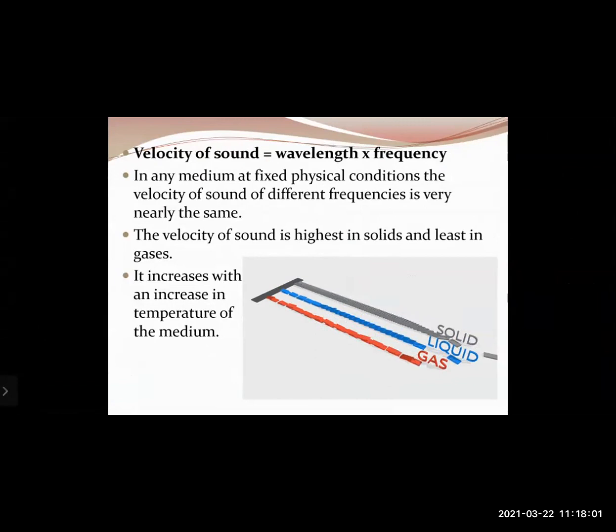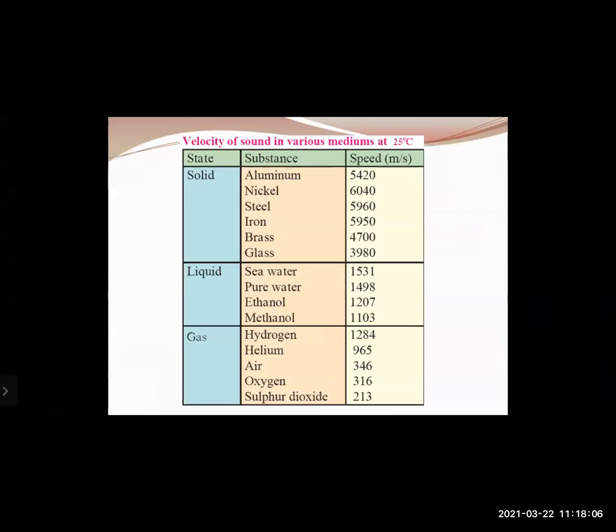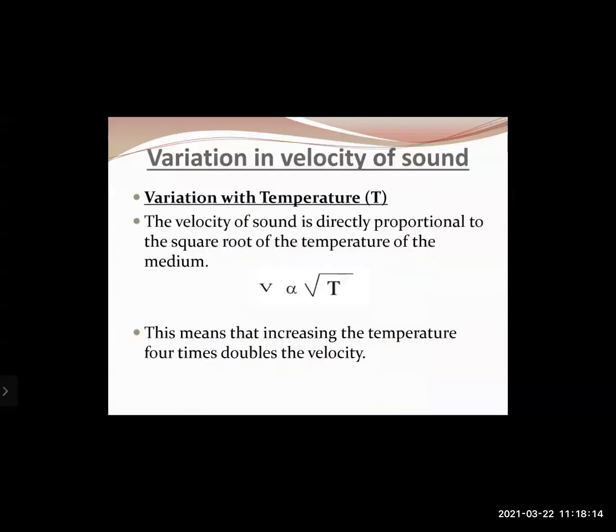The velocity of sound is highest in solids and least in gases, as we had seen in this table. For various solids, the velocity of sound is quite high, but for gases, it is low. Then the variation in velocity, that means for a given medium, how does the velocity of sound increase or decrease? The velocity of sound is directly proportional to the square root of the temperature of the medium. This means that increasing temperature 4 times will double the velocity.